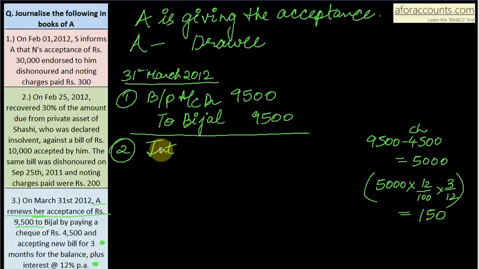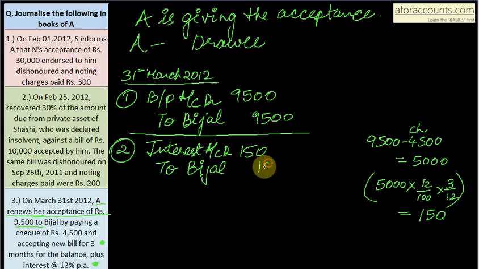As interest will be your expense, you are the drawee and you have to pay interest. So interest account debit 150 to the drawer Bijal. So cancellation of old bill entry done. Now interest due entry done.